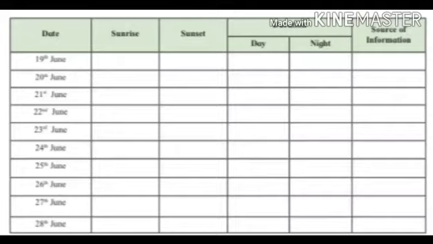In the last column you have to give the information about source of information, whether you have collected this information from direct observation or newspaper or calendar or internet. You have to mention it in the last column.